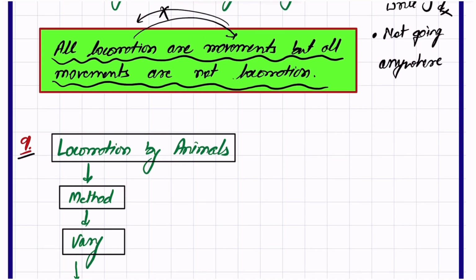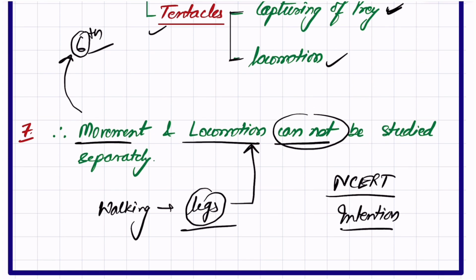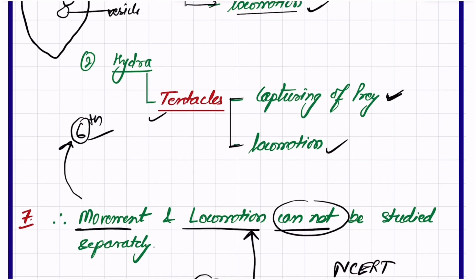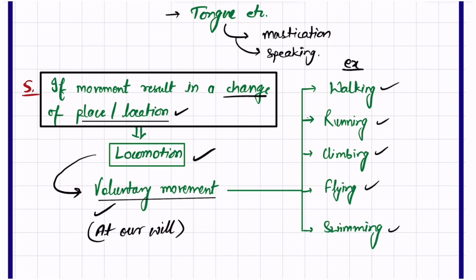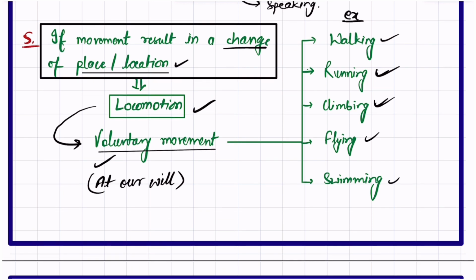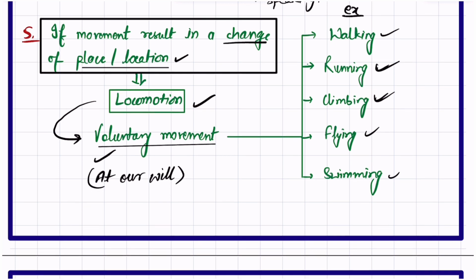However, in any kind of locomotion, for example, if we are walking, we are moving our legs. If we are running, we are moving our legs. If we are climbing, definitely we are moving our legs. If there is mountain climbing adventure, then hands and legs both we are using. So movement is involved in all kinds of locomotion. Flying: birds are flying, so 4 limbs are being used, 4 limbs are moving, that's why the bird can fly.